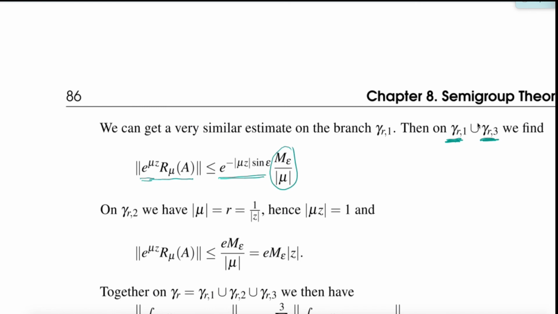Good. So then we have done gamma r1 and gamma r3, so now we move on to gamma r2, where we have a fixed radius, and if mu is on that set, it has a radius r, which is 1 over z. Meaning that mu times z is equal to 1, so then the e to the mu z term is e to the 1, so that gives us an e in the estimate. The resolvent again is estimated by M epsilon over mu, which comes from the definition of a sectorial operator, and 1 over mu is the size of z, so then we get this estimate there.